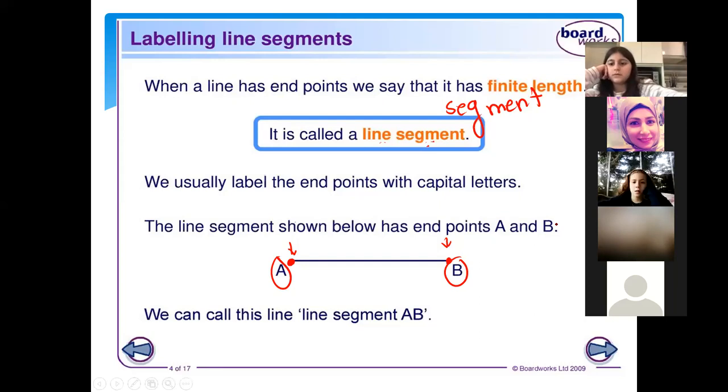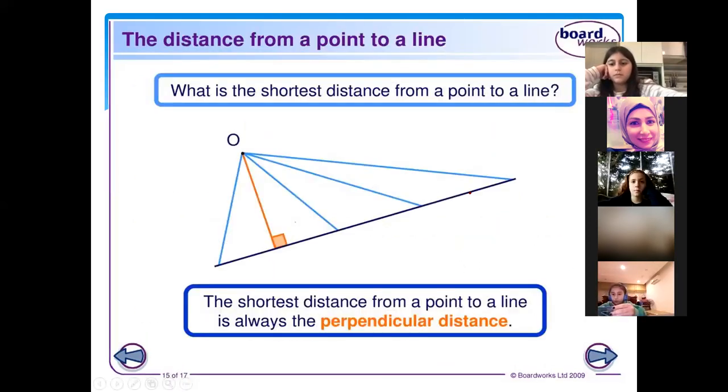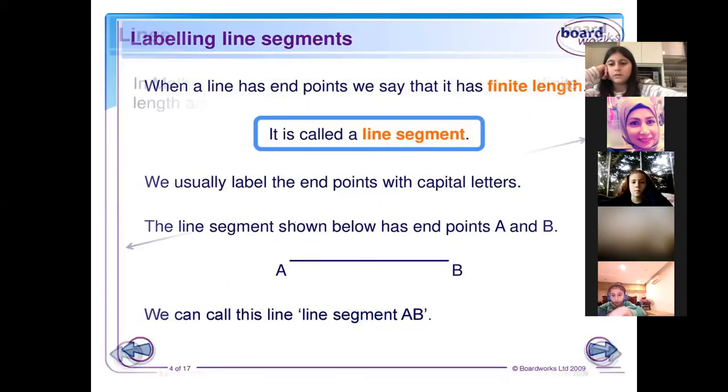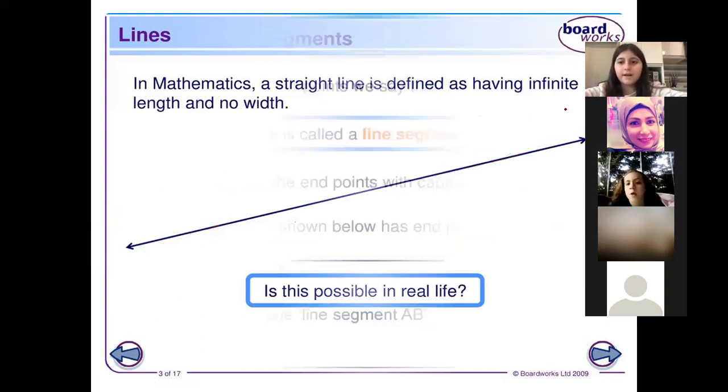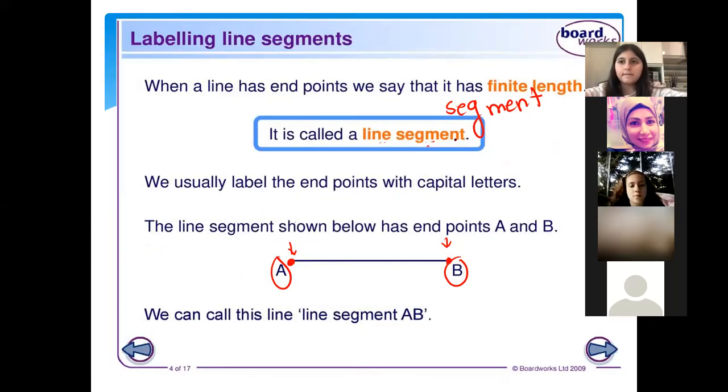So the difference between segment and line, I will repeat. A line never ends. We can extend it up or down. Do we know the length of a line? No. Whereas in a segment, do we know the beginning and the ending point?